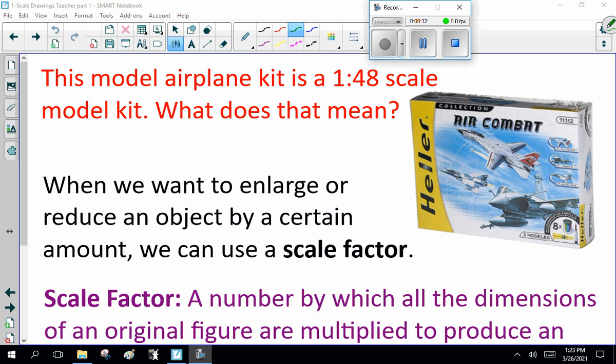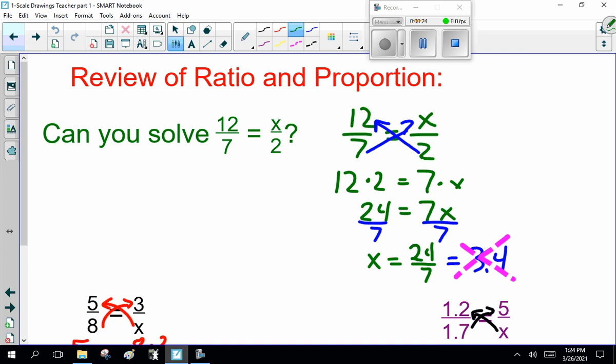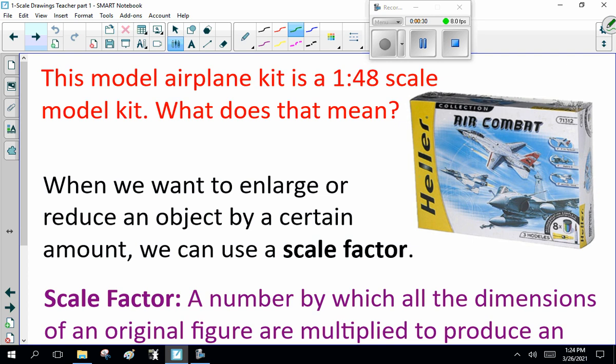Now here, we're talking about scale and ratio. So we just talked about ratio and proportions. Here, review of ratio and proportion. Now moving on. Here's another question for you.